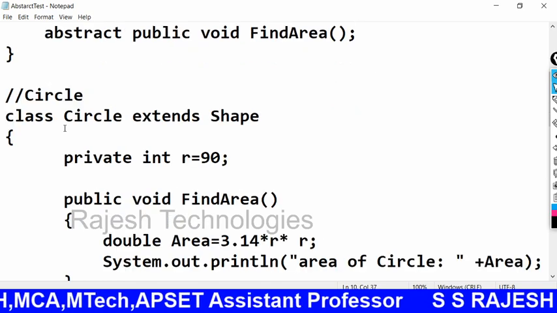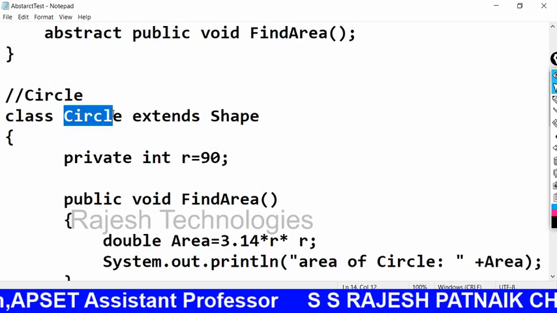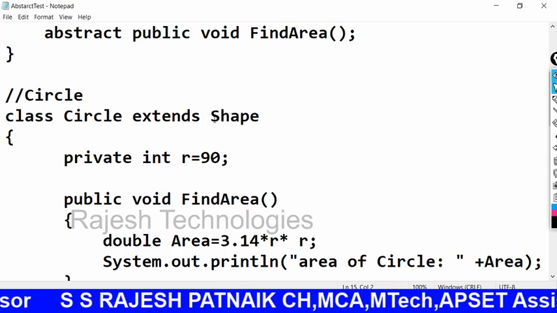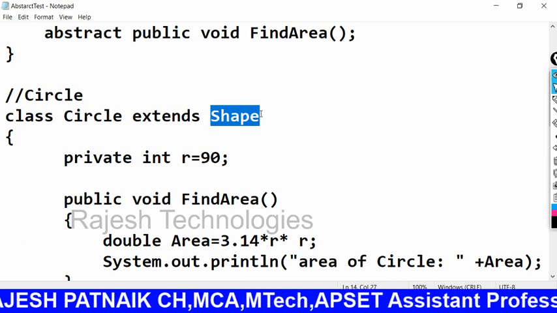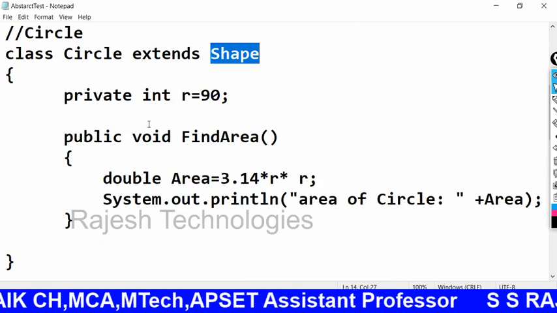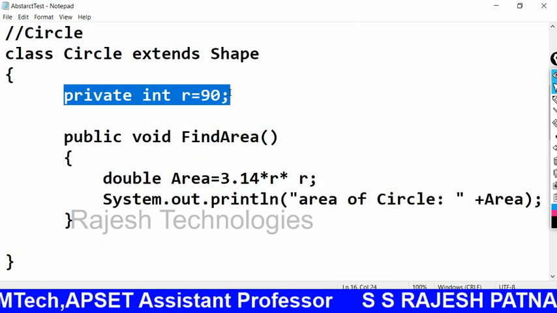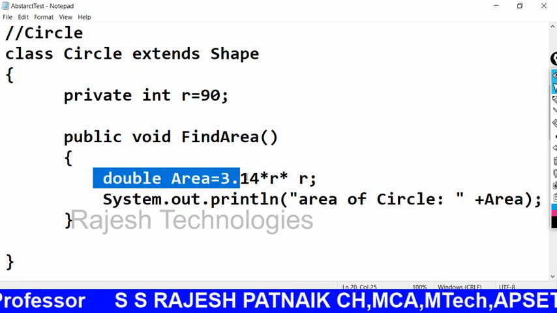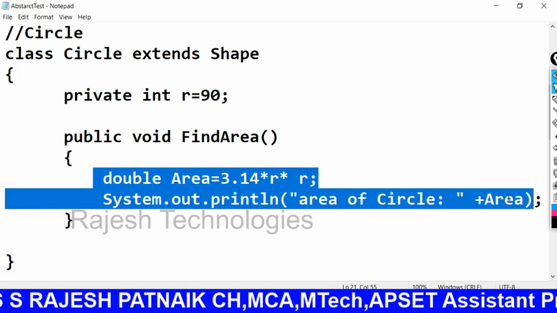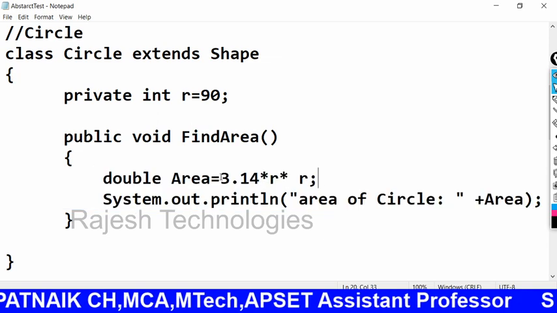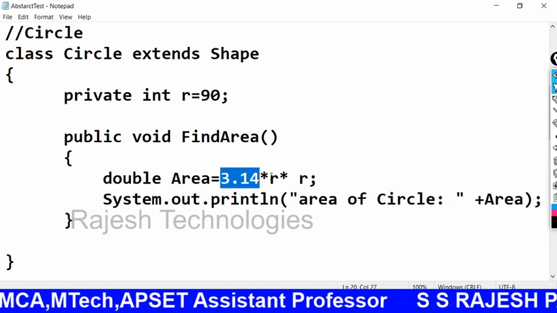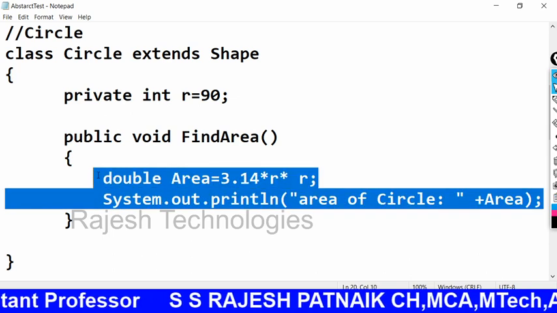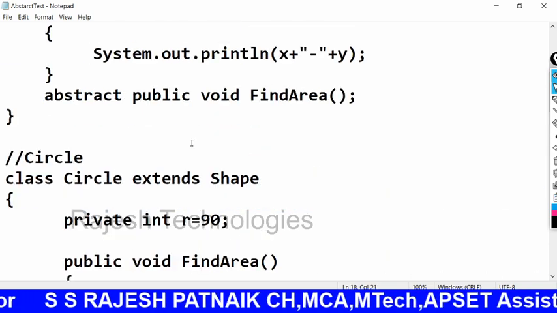Okay. And I have a class Circle extends Shape. So Circle is the derived class. It extends the Shape class. Here I provided the radius 90. In findArea, I have the formula for the area of a circle. I calculated 3.14 into the radius and I print the area of the circle in findArea.